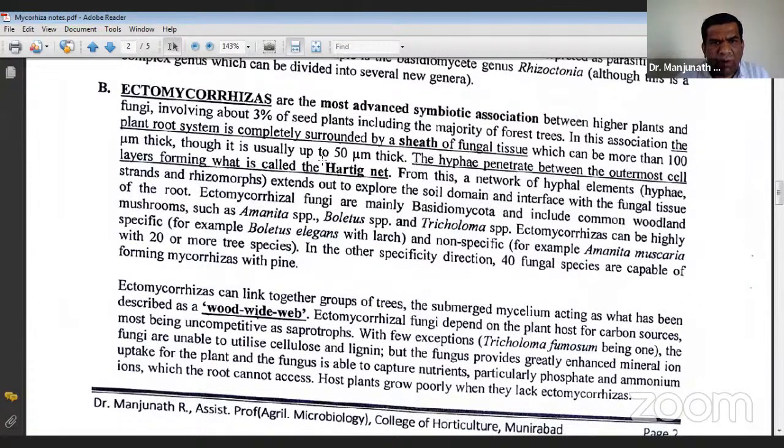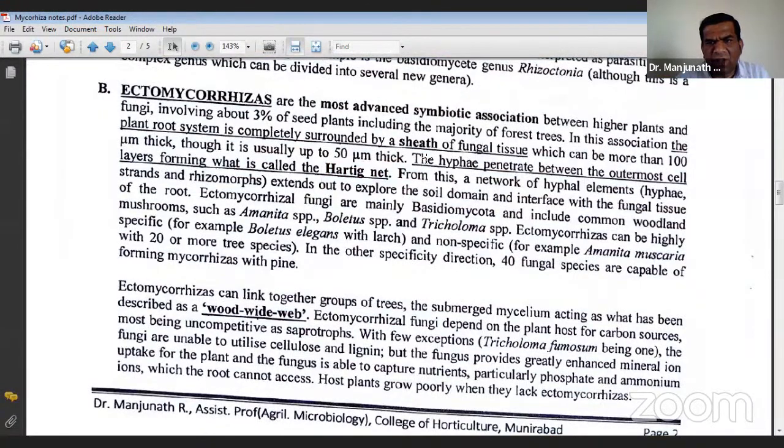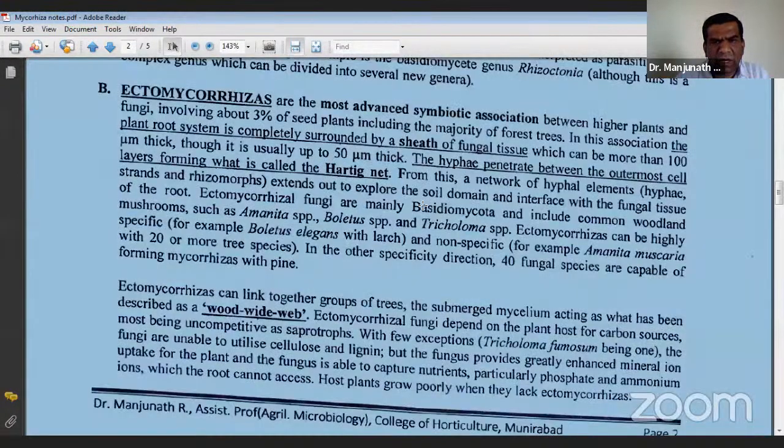Okay, and another important question is Hartig net. This Hartig net is probably one of the interesting questions. This is the hyphae that penetrates the outermost cell layer. I will show you in the photo, and you will understand it better. So one important part is the sheath, another is the Hartig net. These two are important.